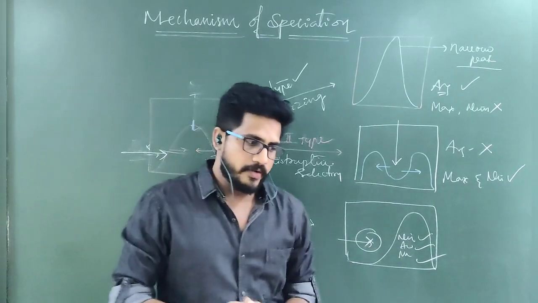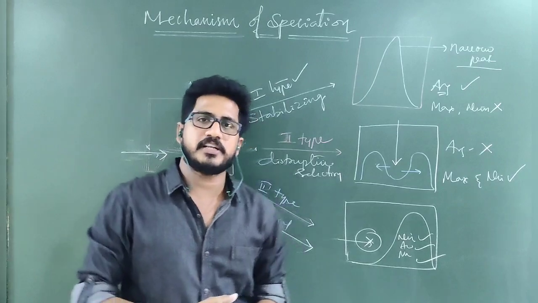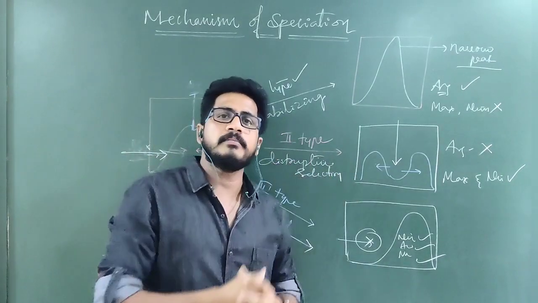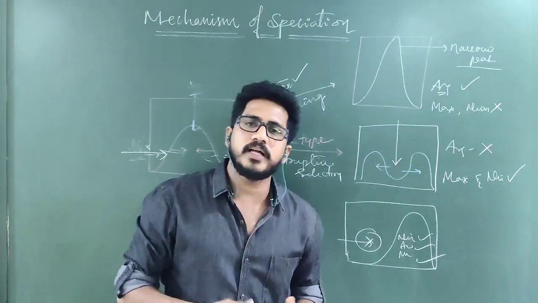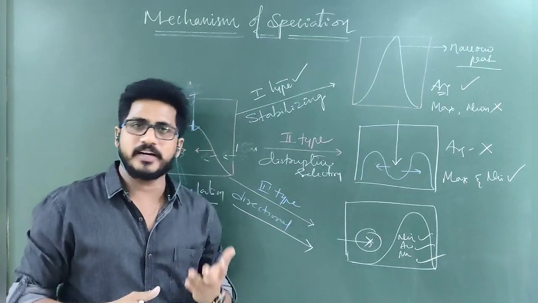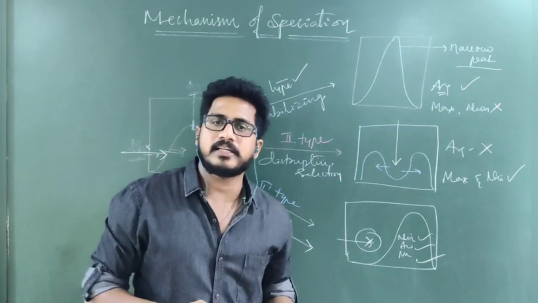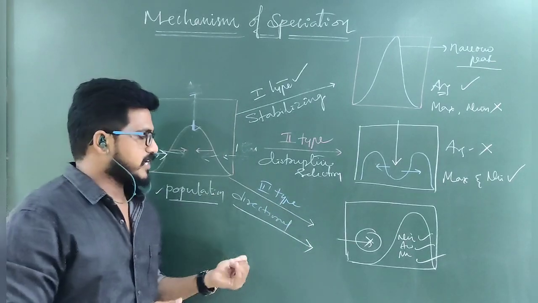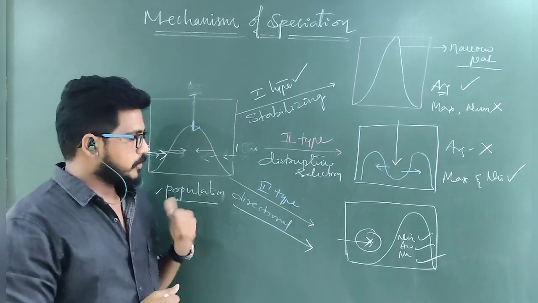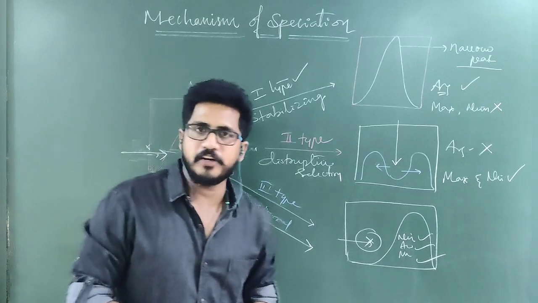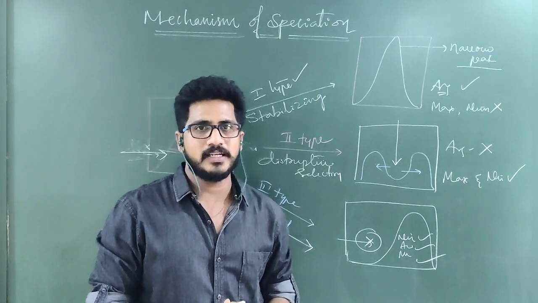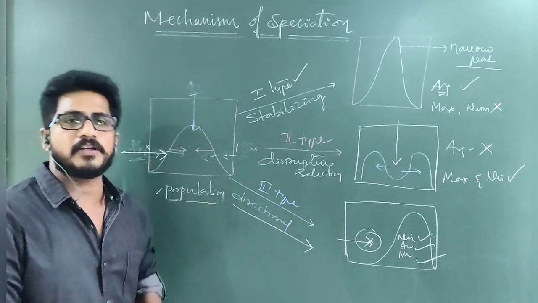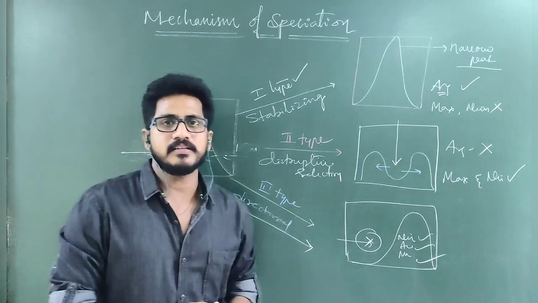Suppose when a food problem comes to the giraffe, all giraffes became long necked. So today there is no short neck giraffe, only long neck giraffe. All adapted the characters, so that is directional. The best example for directional speciation is the formation of the giraffe with a long neck. So these are the three different types of speciation.